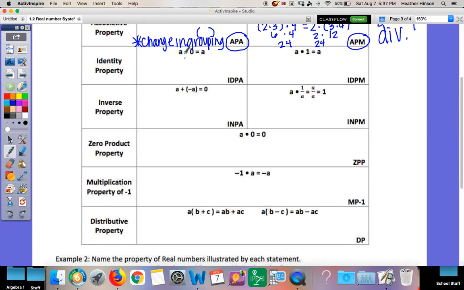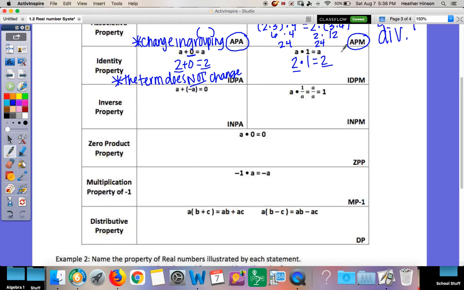Identity property means your number does not change. It looks a little different. For addition, if you add 0 to something, it's not changing it. 2 plus 0 is still 2. That does not change. For multiplication, it's multiplying by 1. 2 times 1 is still 2. That does not change. So that's what identity property is.